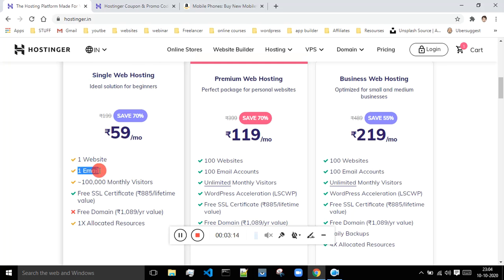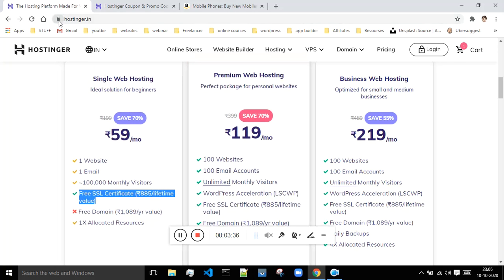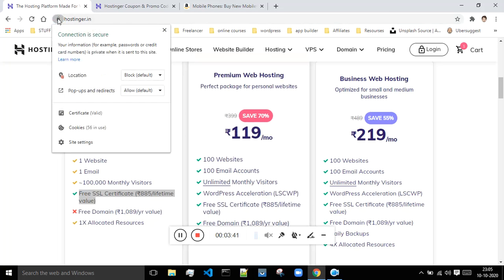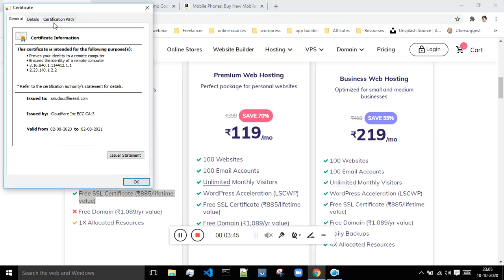It will also help you to create one email. It will work smoothly even if it is visited by hundreds of thousands of visitors. Then it will give you one SSL certificate. The SSL certificate is important because it tells your visitor that your website is safe. As can be seen, this website is getting this lock, because this website has the SSL certificate. If I click on this, and click on the certificate, this is the SSL certificate of this website.